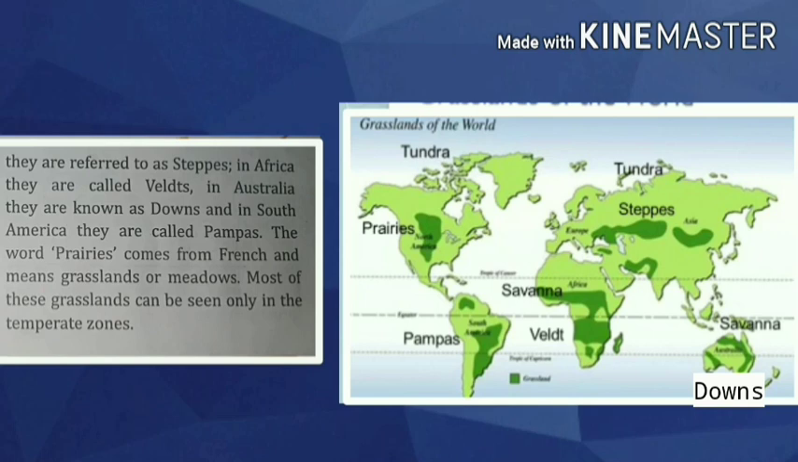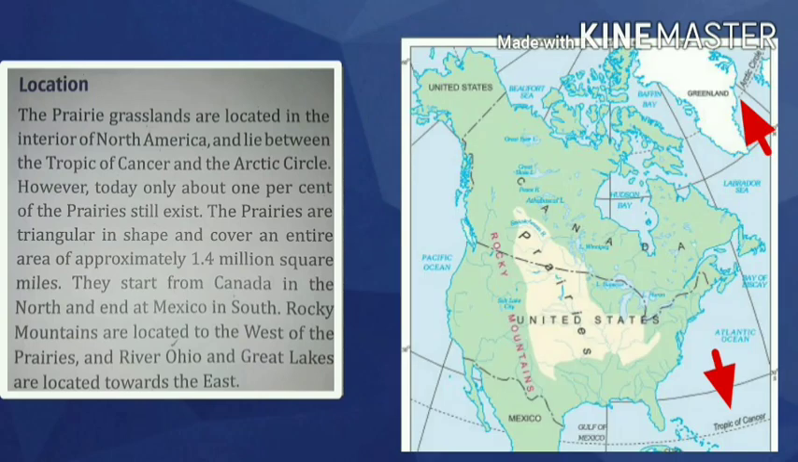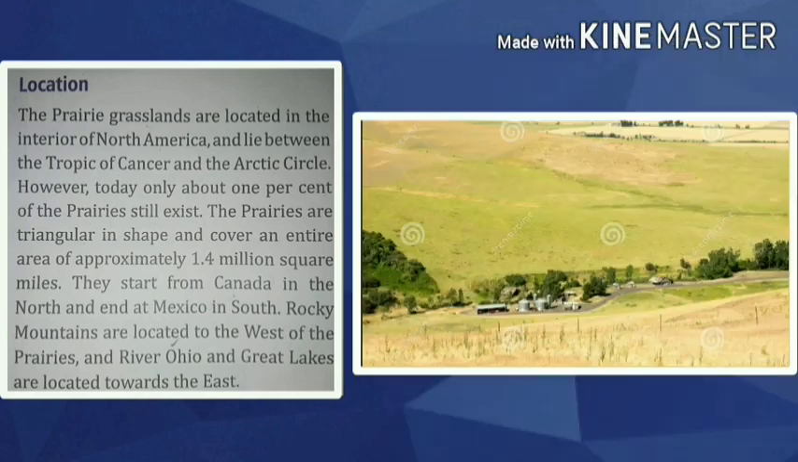Okay, now most of these grasslands can be seen in which zone? We have learned earlier, right? In the temperate zone. Yes. Now we will read about the location. So prairie grasslands are located in the interior of North America, and they lie between the Tropic of Cancer and the Arctic Circle. So they lie between these two latitudes.